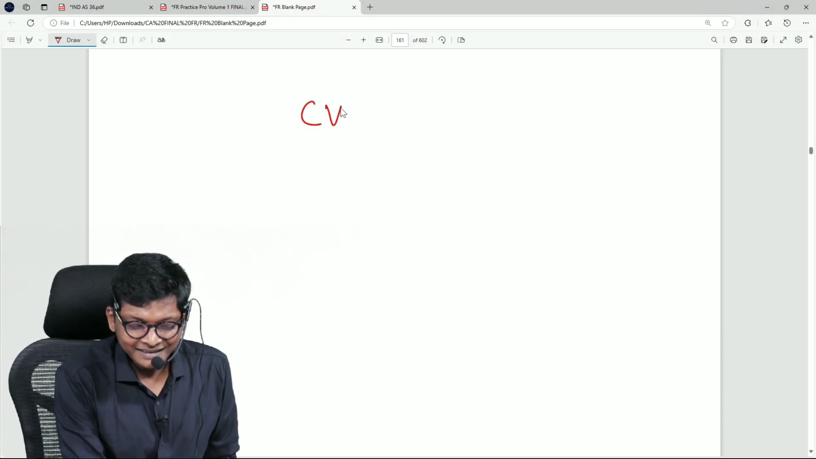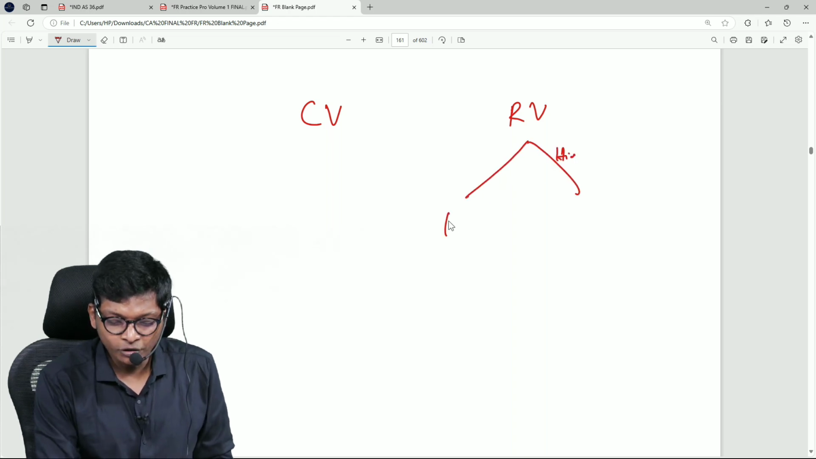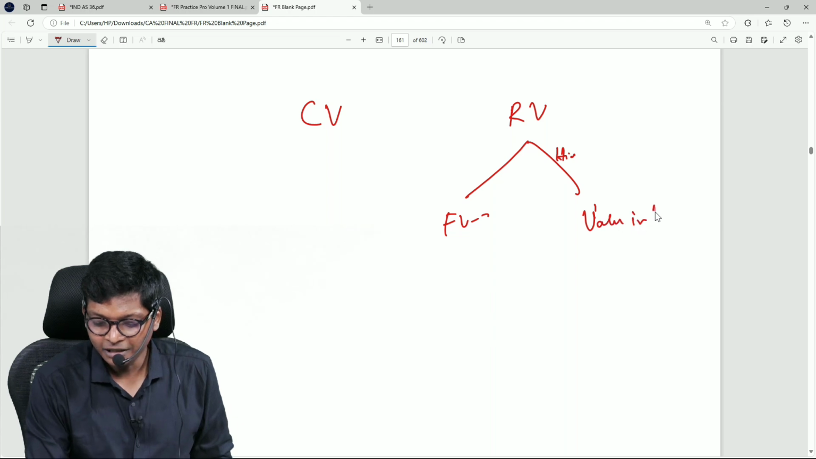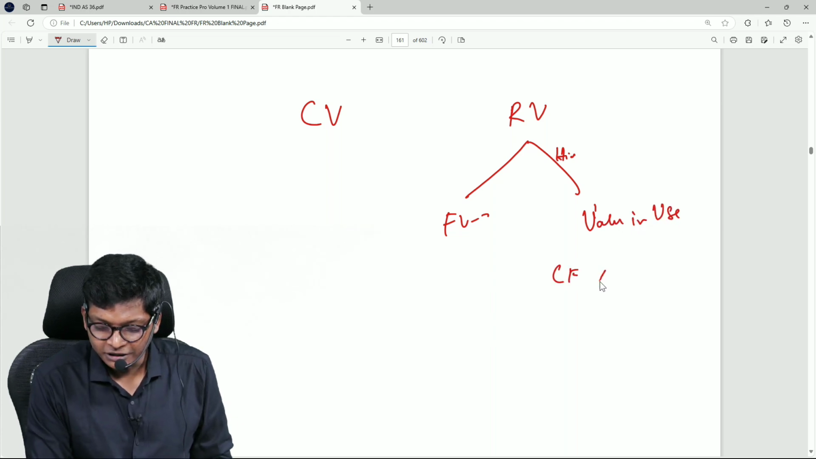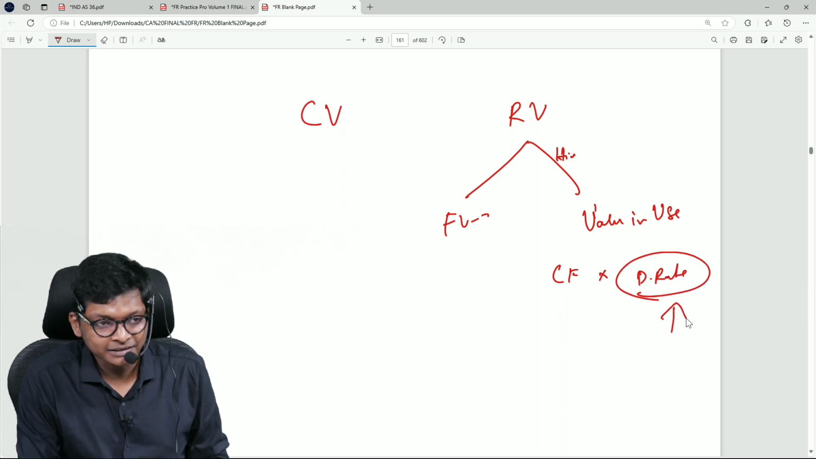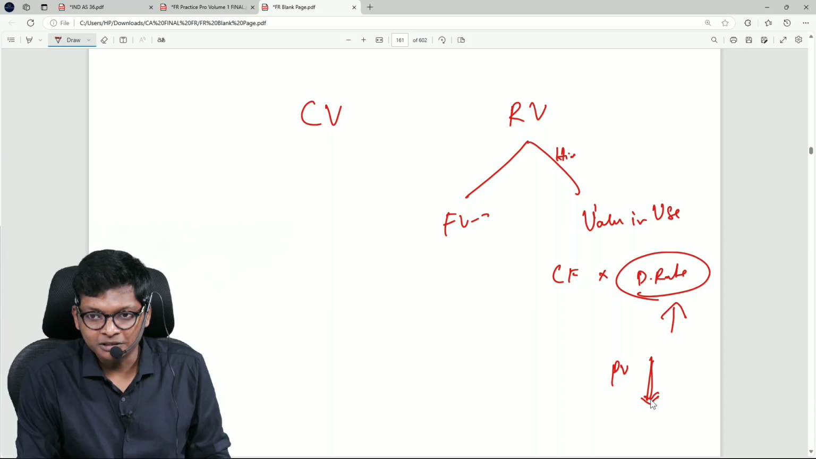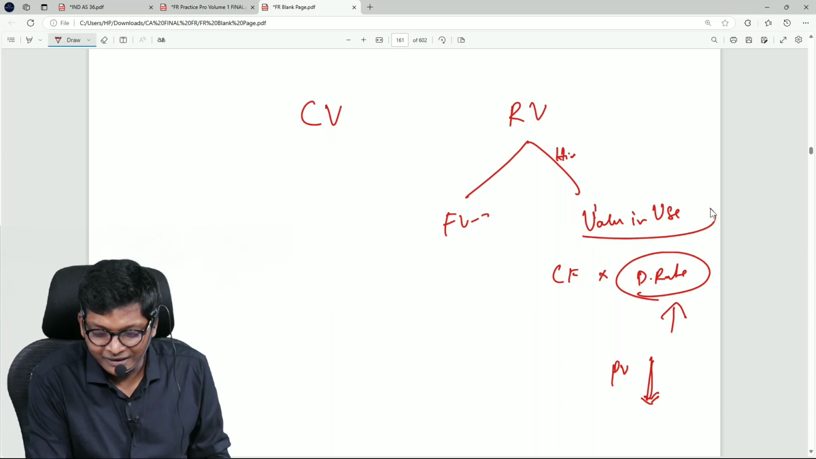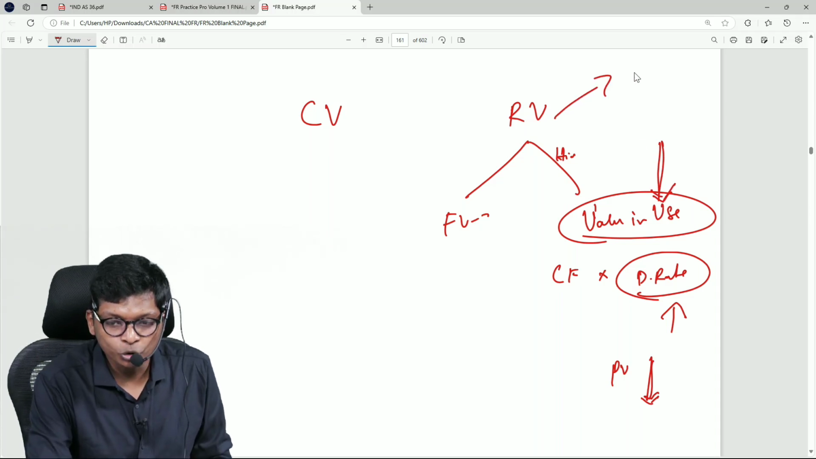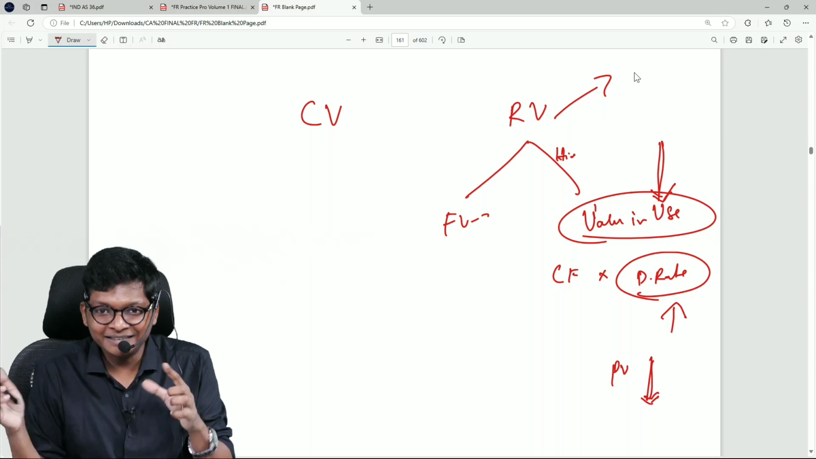So you are comparing carrying value with recoverable value. Recoverable value is the higher of fair value less cost to sell, compared with value in use. Value in use is cash flow into discount rate. Now, if this discount rate increases, present value will fall. If present value falls, then there is a chance for value in use to decrease. If value in use decreases, it might lead to impairment loss. Correct? It might lead to impairment. Are you following, guys? The connection, reverse connection.